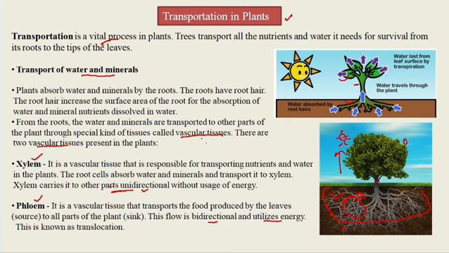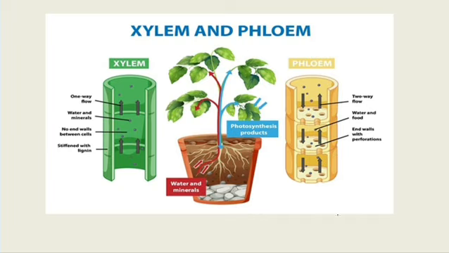So here you can see what we discussed, xylem and phloem. I have shown the xylem and phloem diagrammatically here. You can see that xylem is unidirectional, a one-way flow of water and minerals, with no end walls between the cells and stiffened with lignin. Here you can see the phloem, which is a two-way flow. It transports what? Water and food. These things you have to notice and remember.